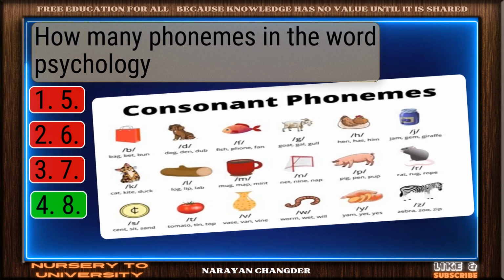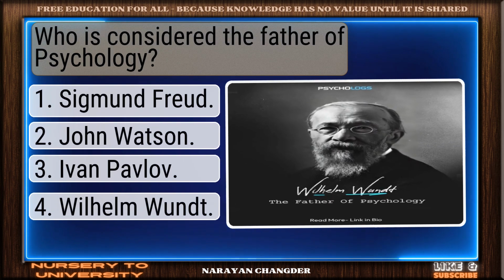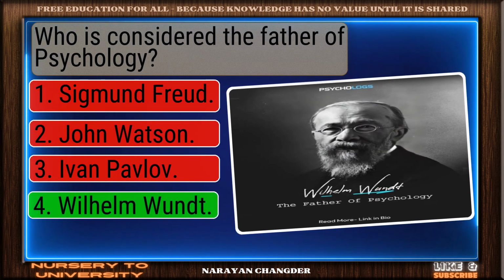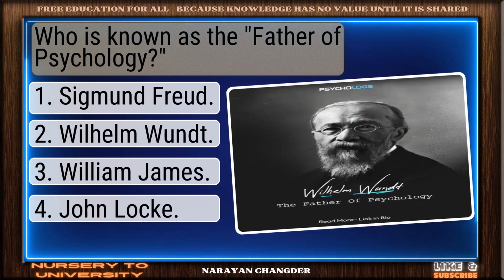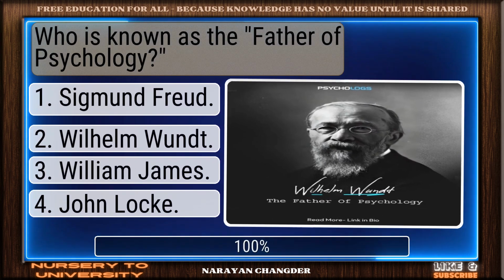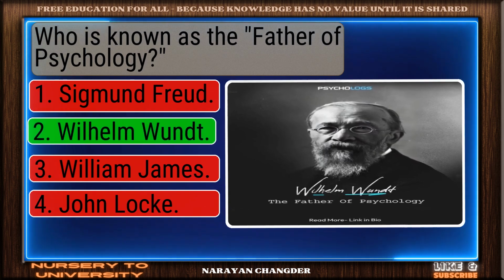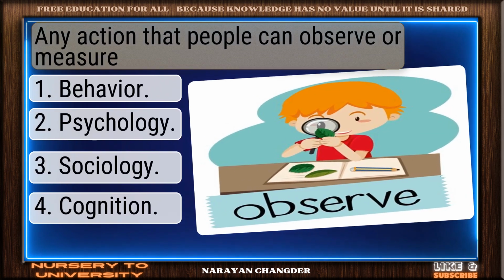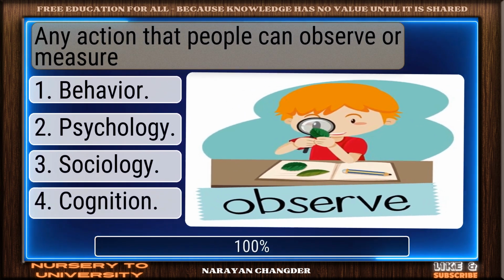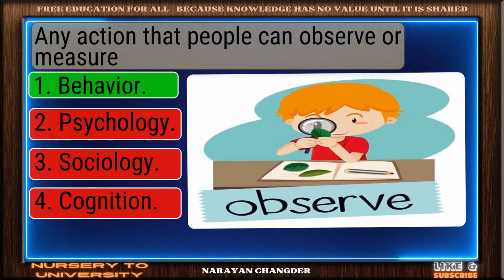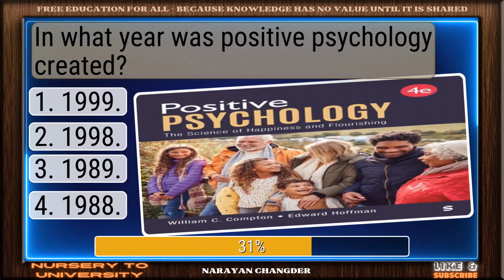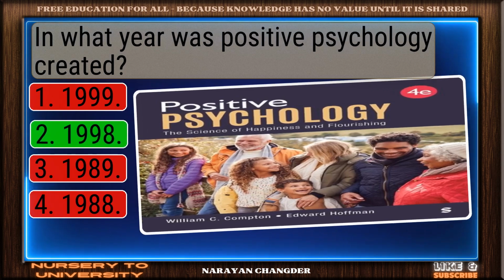Well done, A. Who is considered the father of psychology? On track, Wilhelm Wundt. Who is known as the father of psychology? Valid point, Wilhelm Wundt. Any action that people can observe or measure. Right choice, behavior. In what year was positive psychology created? Commendable response.